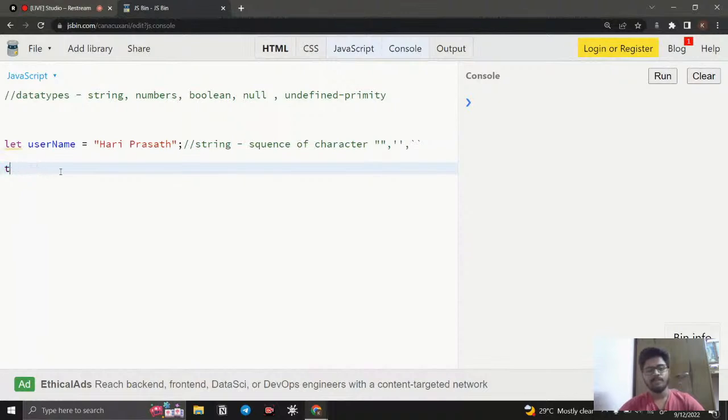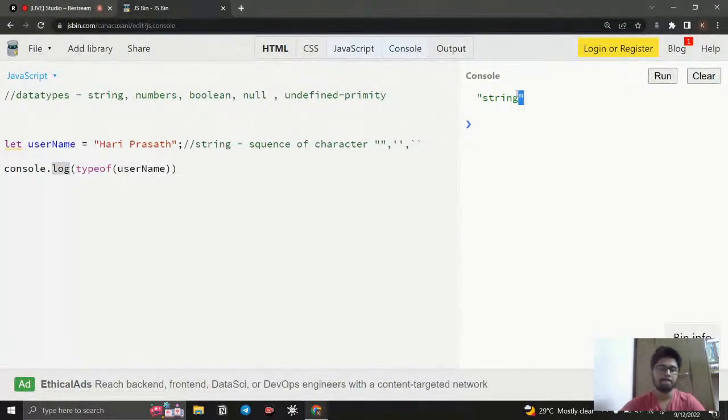Let me check it. I want to display it in my console. So I say console.log, and what I want to display is the data type. For that we can use another method called typeof. Use this variable. If I call this variable, the typeof method takes that variable and tells which data type it belongs to, and the console.log method displays it in our console. If I run this, you can see it's a string. Yes, of course it is a string.